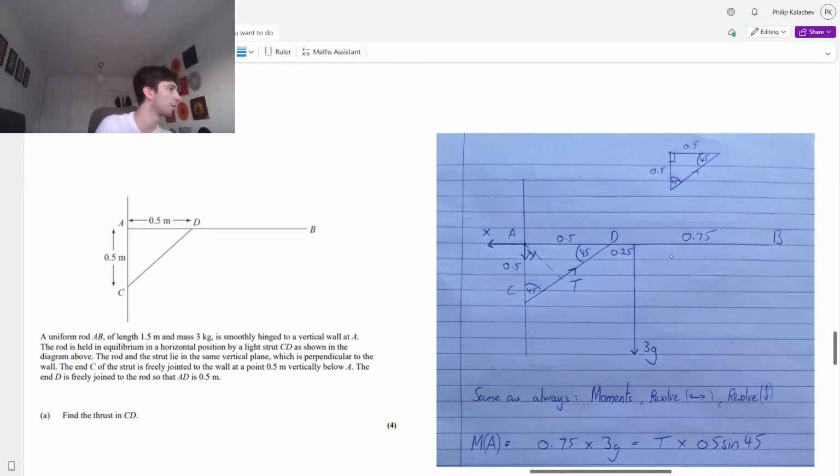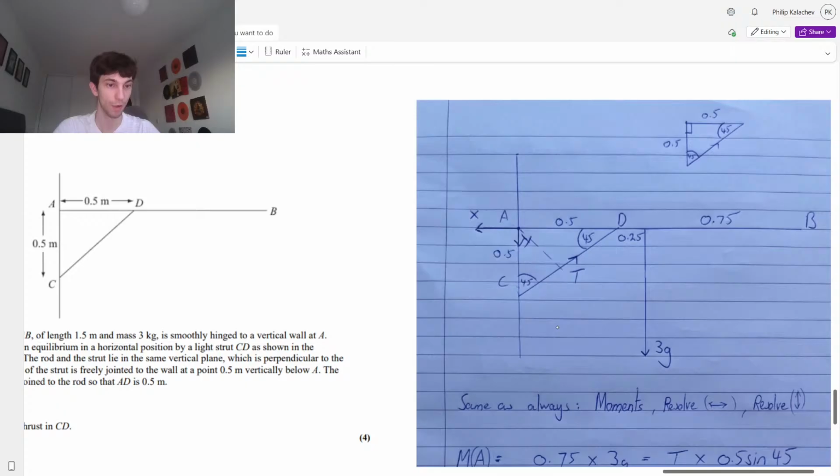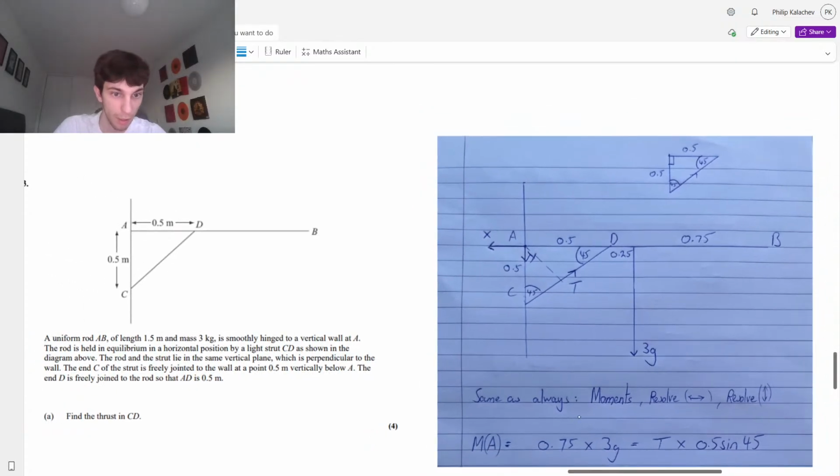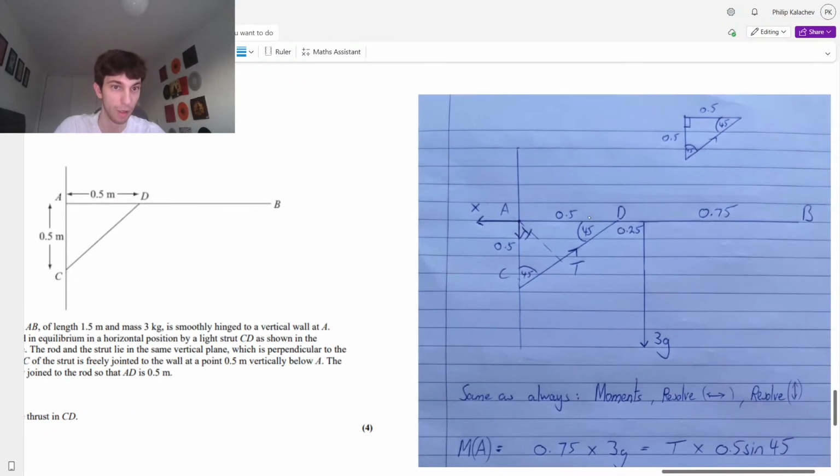Moments at A, are they not both moving in the same direction? So what do we have for the moments of A? We have moments around A. There's two things. We have T. Let's go through the question, guys. We're going to find the moments at A, right? So first things first, we have perpendicular distance times the force.